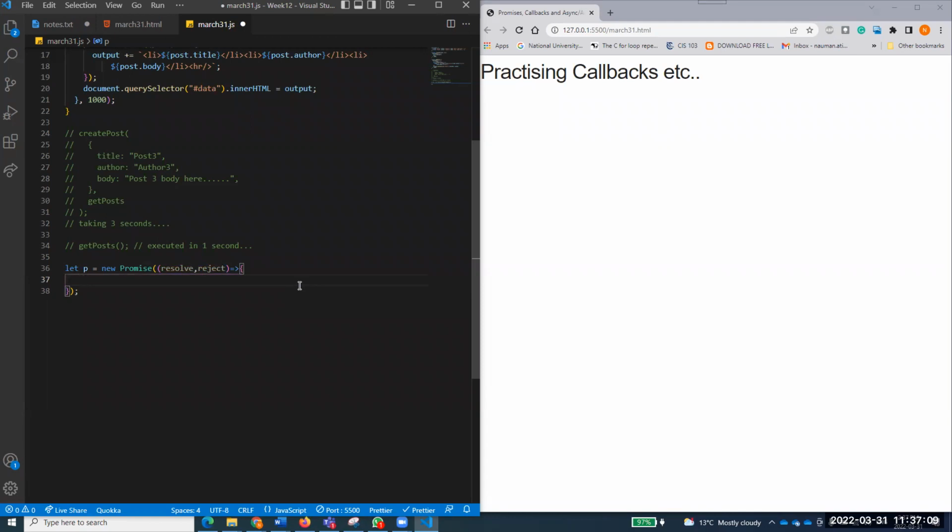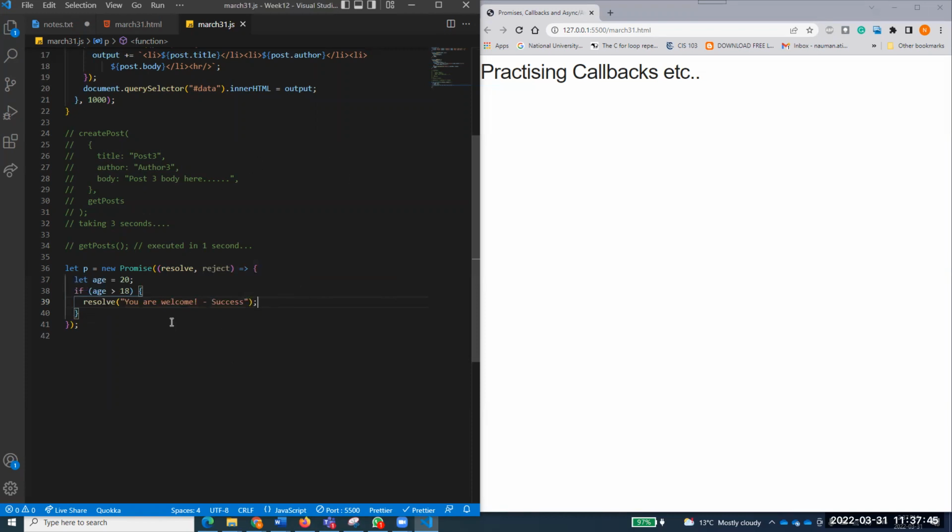For example, let age equal to 20. I'll just define a variable, let age is equal to 20. If age is greater than 18, I'm just trying to make something up. If that is happening, you call the resolve method, which is one of the parameters, with a message like You are welcome. Or I can say this is a success message because the promise has been fulfilled.